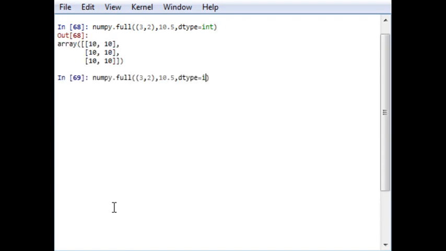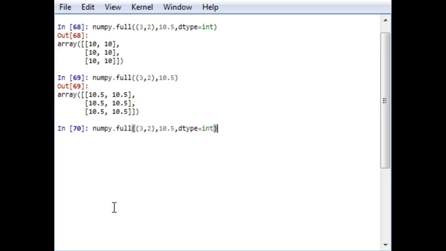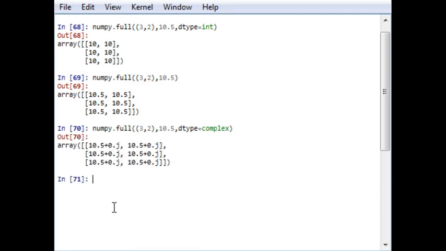Now if I remove this data type argument, it will give me a float, because by default arrays are float type. If you write complex instead of integer, it will generate this type of output. Similarly, there are functions like empty_like, ones_like, full_like, which also generate output similar to this.